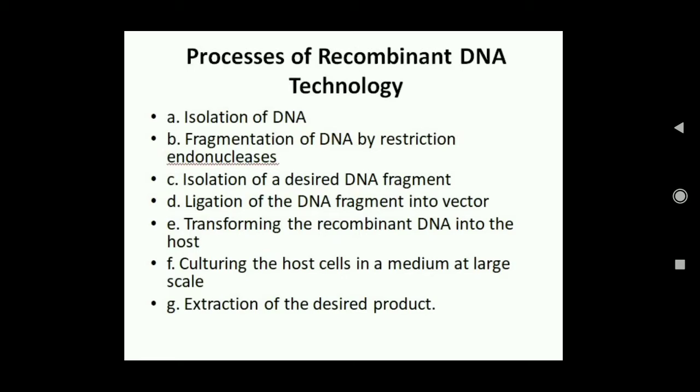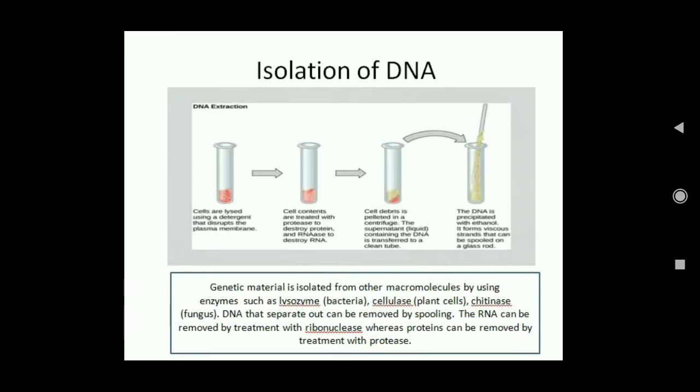Now let us come to the first step, isolation of DNA. This is the process of isolation that we do in our lab, where the cell is broken down using detergent, and then protease and RNase are used to destroy the protein and RNA, and then it is centrifuged. The DNA-containing supernatant can be separated out, and then we pour alcohol, chilled ethanol, so that the DNA separates out, and we can remove it with the help of a glass rod. This process is known as spooling of DNA.